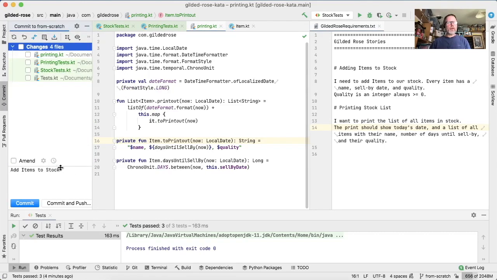Okay, we're going to commit that as item printing, and then we're going to have a chat with our customer about some more stories.